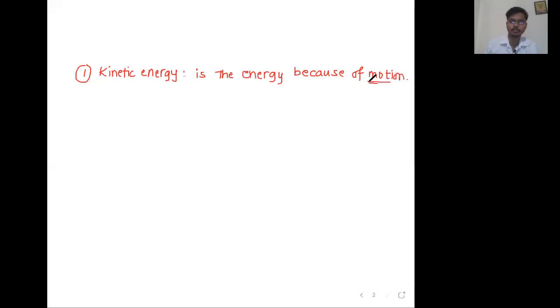So underline the word motion. Motion means something is in motion, it has velocity. It is not at rest. It is moving, so it has some velocity or some speed. And the formula for the kinetic energy